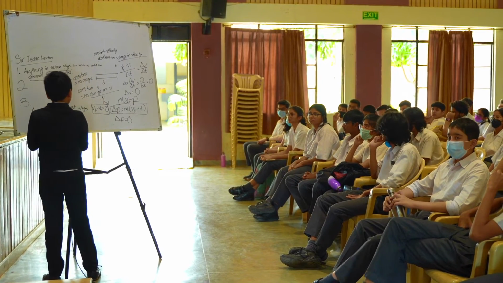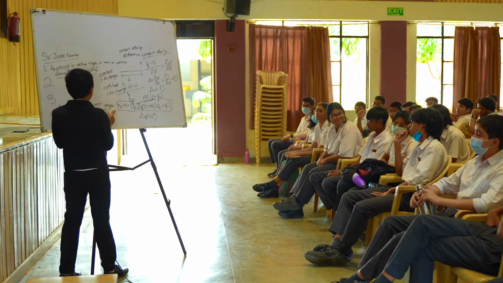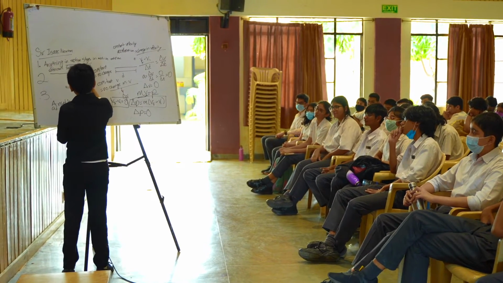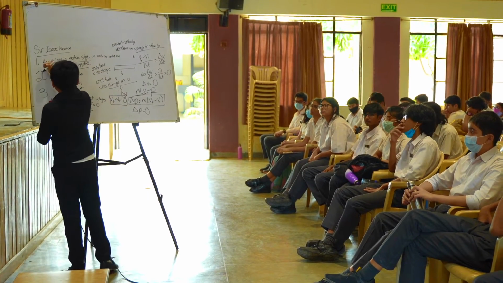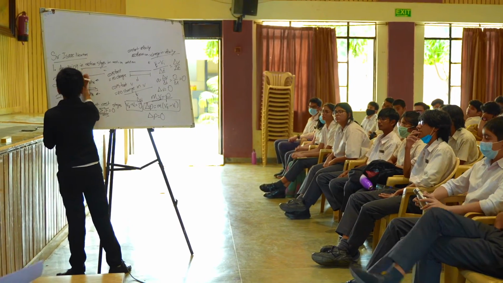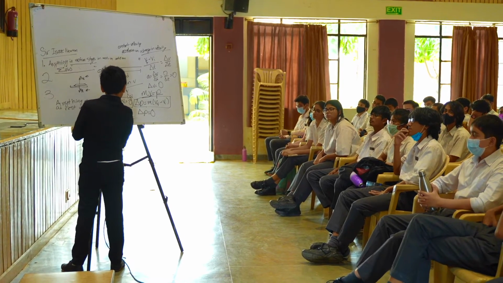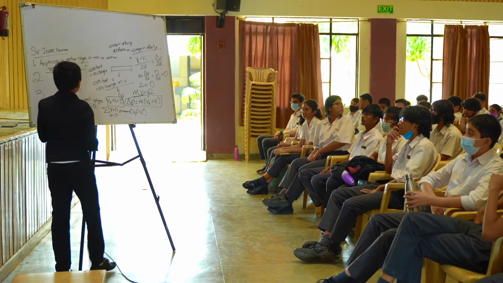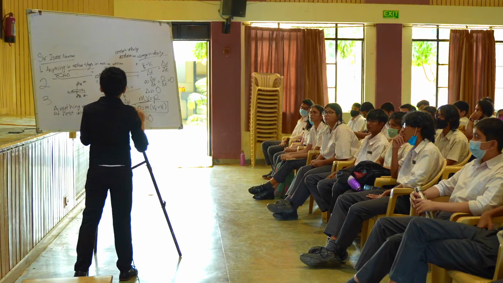Now you might be asking, what does this funny symbol, sigma F, mean? Well, this stands for the net force, which is the sum of all forces. Now these two forces, normal force and gravity, they cancel out. So here, net force is 0. So instead of external forces apply, we can say sigma F equals 0. So we have the net force equals 0 and acceleration is 0. Momentum is constant.